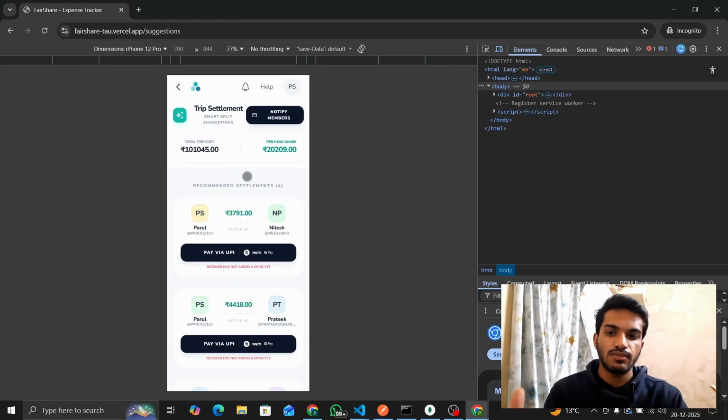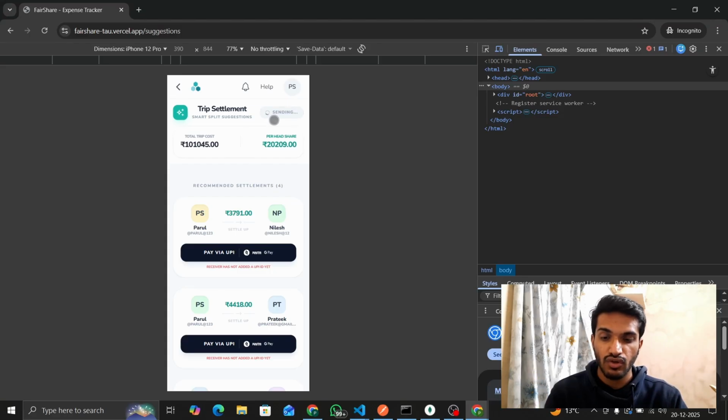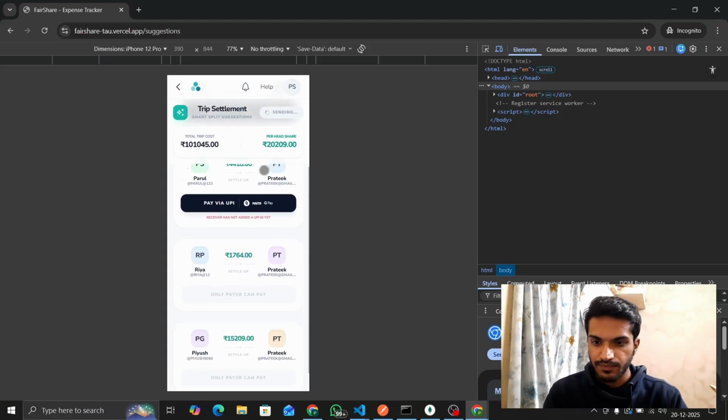Our smart debt settlement system will automatically calculate the per head share and give debt settlement recommendations for them. So Parul can send that much amount to Nilesh so that the debt will be settled. Everyone will be at their per head share. That is the smart debt settlement system. Here I can notify members, so all the members will get an email notification for that group trip.